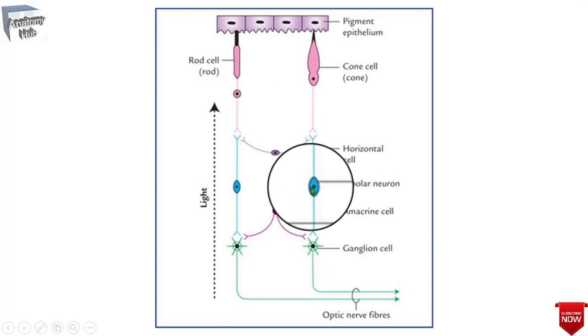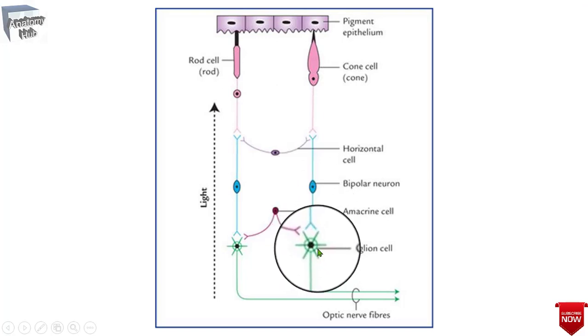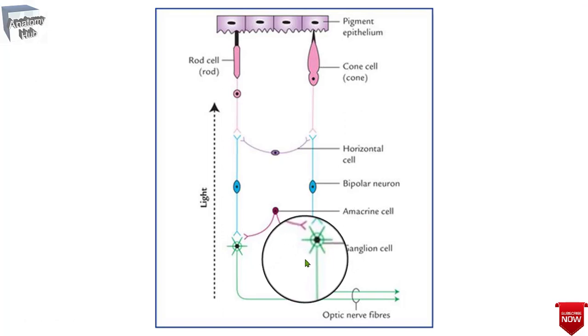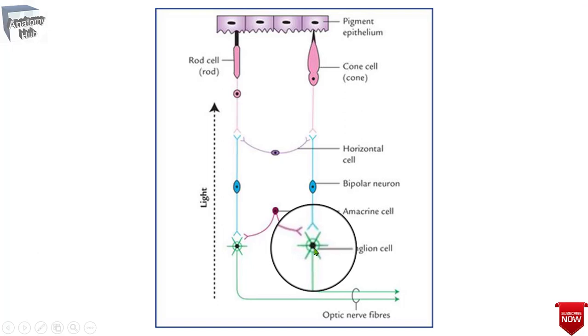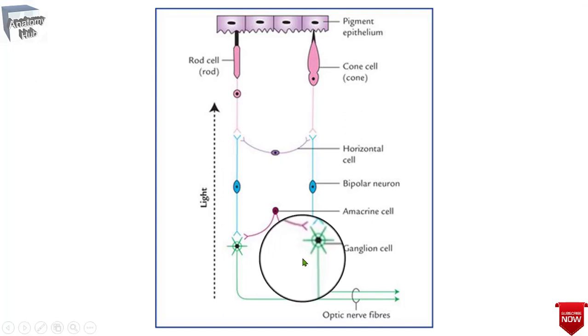The second order neuron comprises the ganglionic cells. They are multipolar neurons, and authors state that ganglionic cells are the only cells present inside the retina which are multipolar. That's why they consider the ganglionic cells as the multipolar, second order neurons.